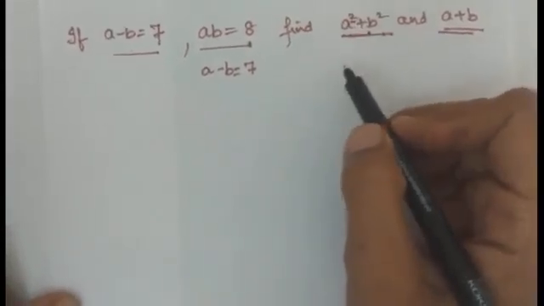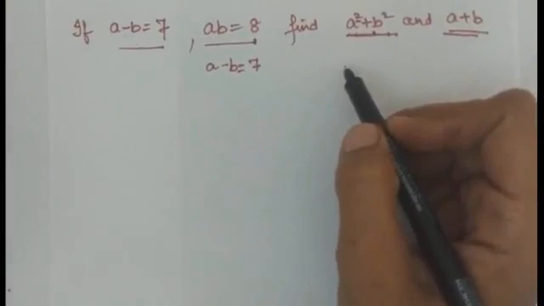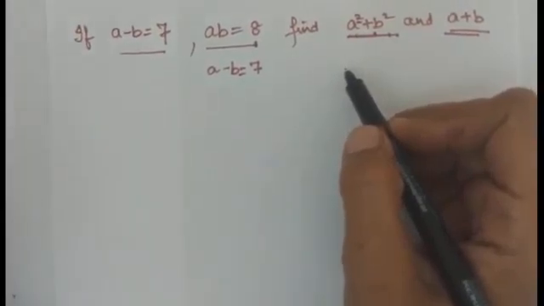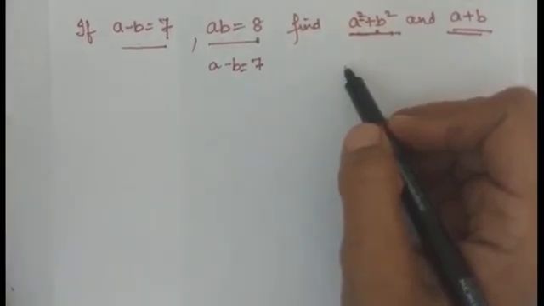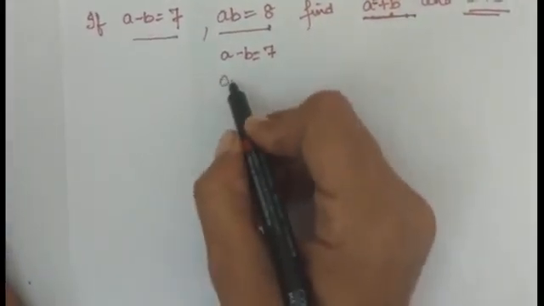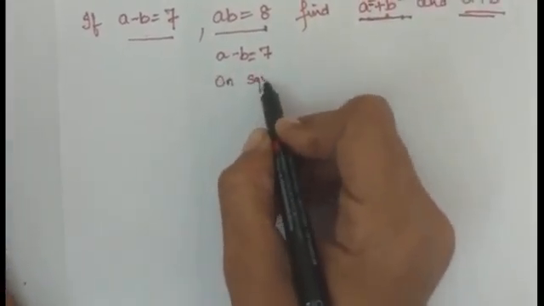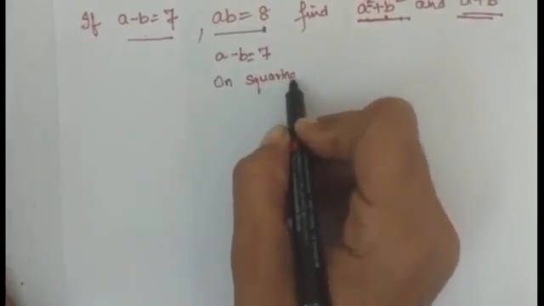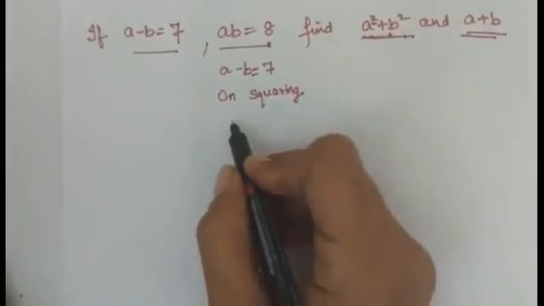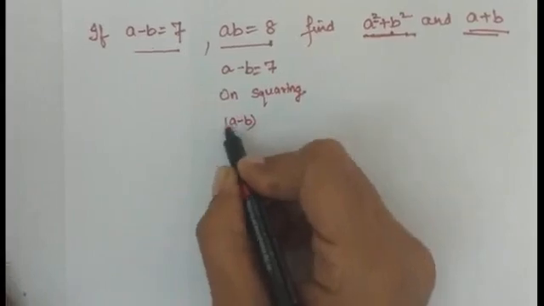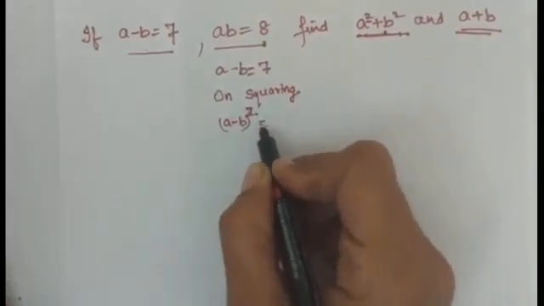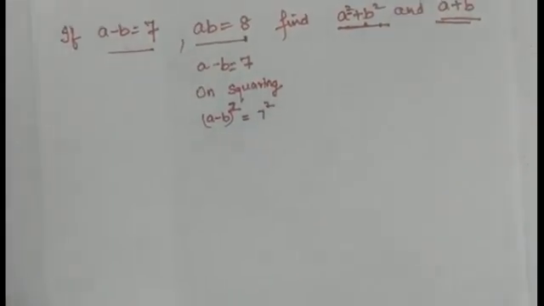Square you need, it means again we got the hint that we have to do the squaring on both sides. So we will do what? On squaring both sides, that is left hand side and right hand side.